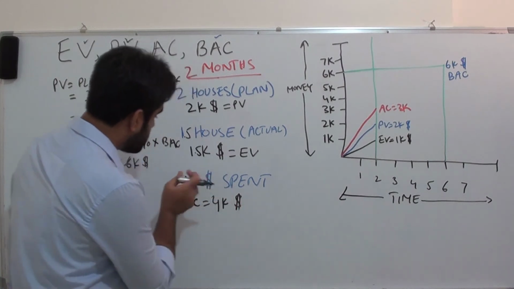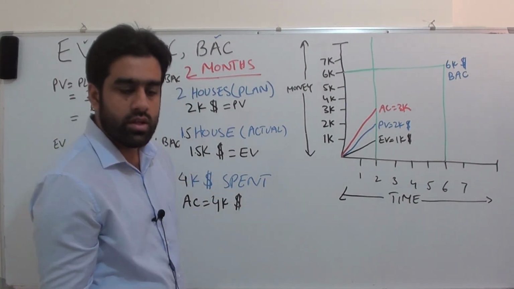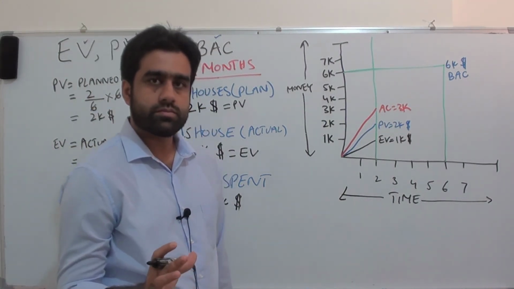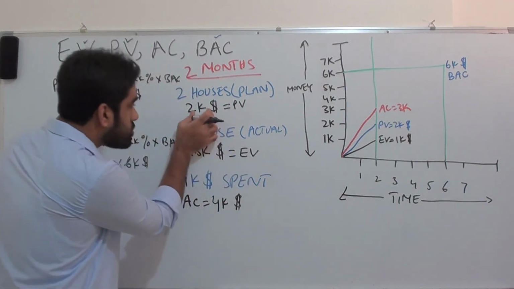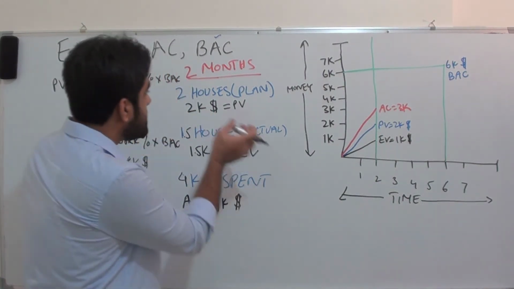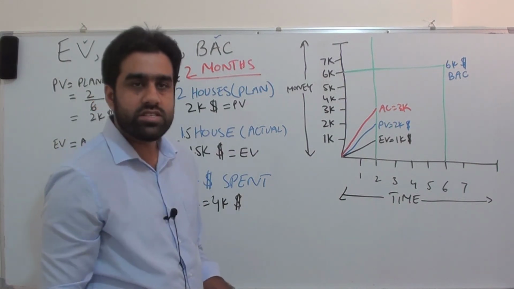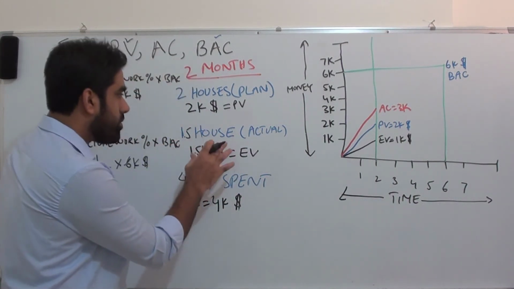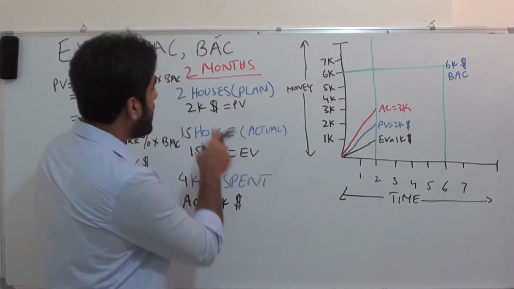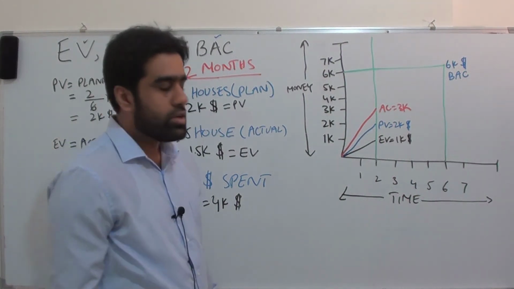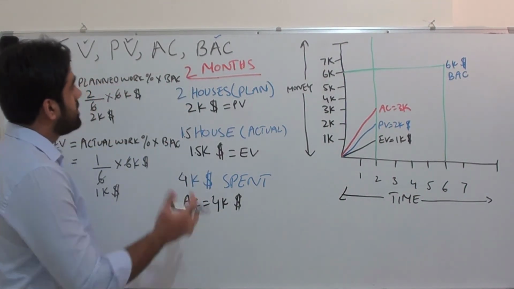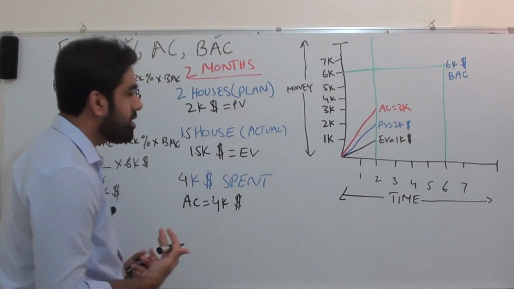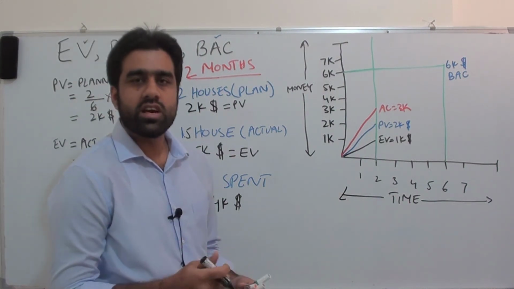And what will be planned value in this case, if we have developed 1.5 houses rather than 1 house, and we have spent $4,000 rather than $3,000? You tell me. Yes, it will be $2,000. There will be no change here because this is something as per the plan, and the plan doesn't change. We planned that at the end of 2 months, 2 houses will be developed. Regardless of whether we are performing bad or good, planned value will be the same, right? So this is about it. These 4 parameters, I hope you are clear about them. This is very, very important because they are going to be used heavily in the coming formulas.